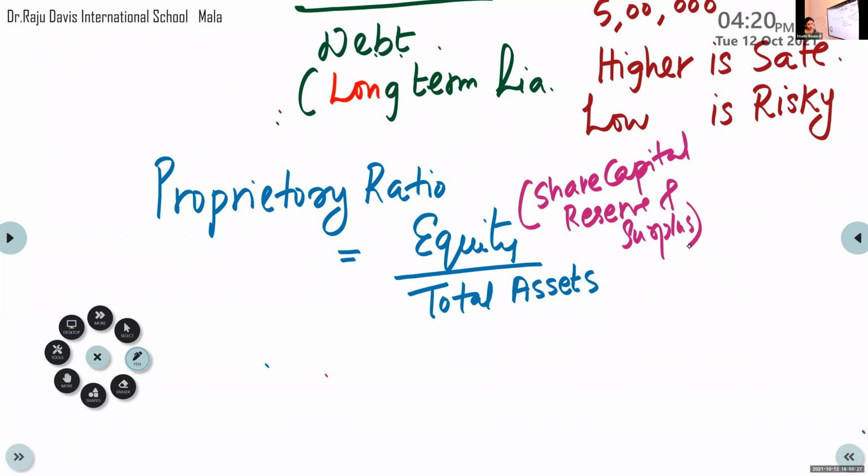Total assets, again, is non-current asset plus current asset. This is proprietary ratio.